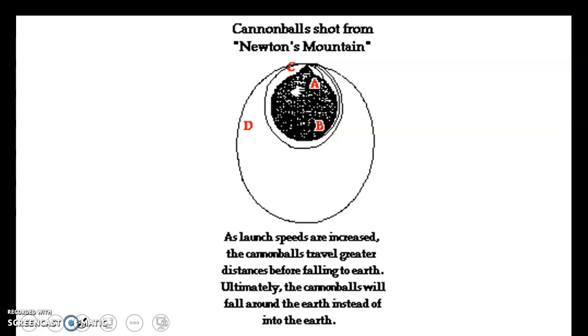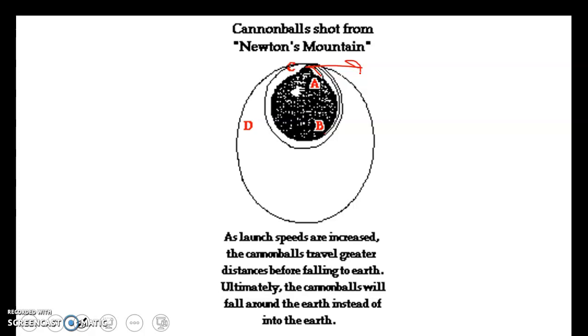And so if we were on the top of a mountain at the top of the earth and we launched a cannonball, some velocities would force it to drop straight to the ground, like at letter A. Some, if we sped it up, would go almost all the way around and stop at B. Some, if we launched it with just the right velocity straight out at a tangent, would go a complete circle and come back to where we started.